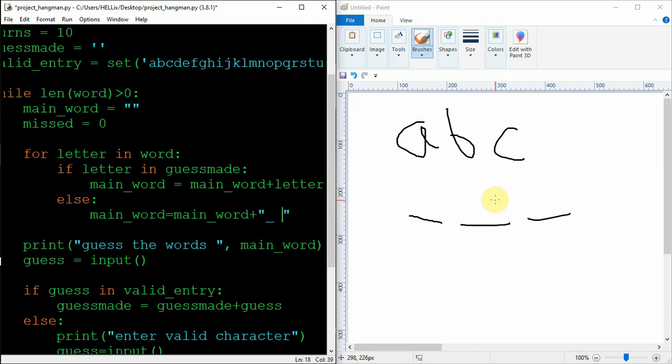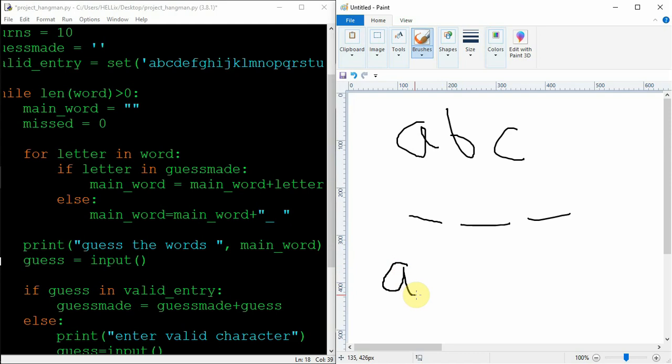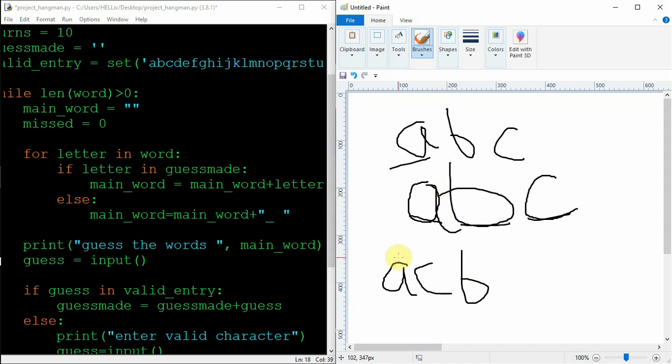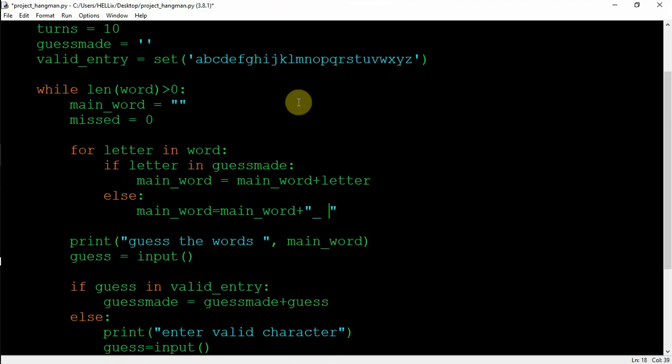So now what will happen, for an instance my user gave me ABC, right? So first of all, this will be printed because I haven't guessed anything yet. So main word will be slashes. Okay, this will be printed. Next time if I guess something, for example if I guess A, so A will be in guess made. So instead of this underscore, I'll get A over here, and the next slashes will be over here. At the time user enters C, now we have C in guess made. So C letter is in guess made, correct? So main word will be added with C, and for B we'll have a slash. Similarly, when user enters B, we'll get B over here, and we will be guessing the word correctly. So this is how this for loop works, and it will show us the slashes and all.